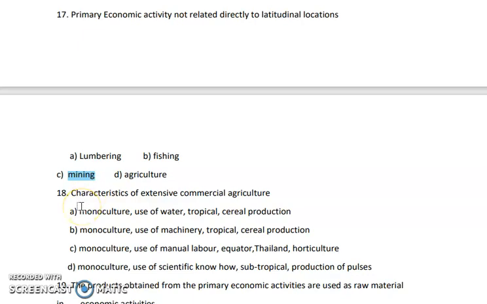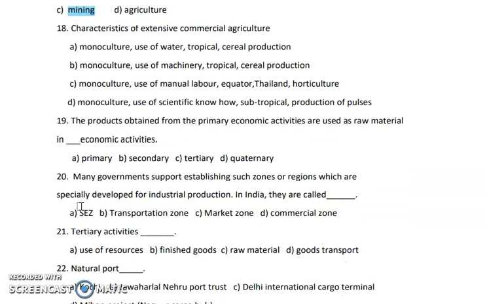Next question. Characteristics of extensive commercial agriculture. Now we have the agriculture chapter. Okay, so it comes under your primary economic activity. We have seen several types of agriculture in it, and one of them is extensive commercial. So what is the speciality of extensive commercial? That it is done in a tremendous amount.